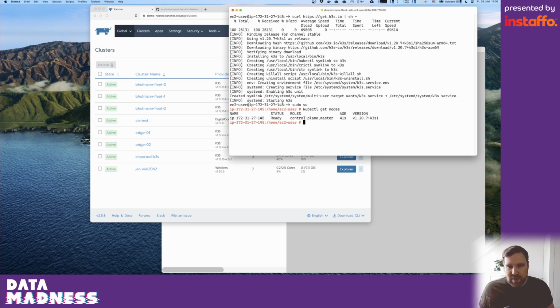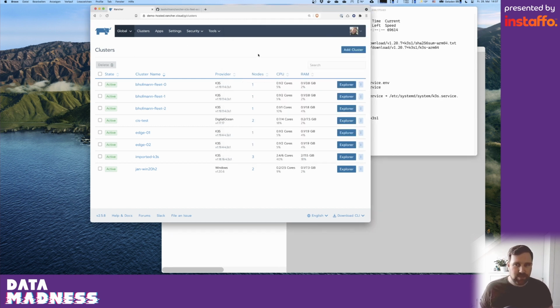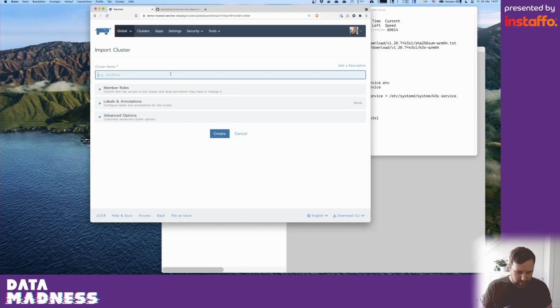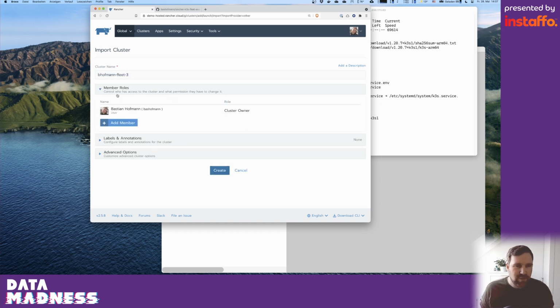So my Kubernetes cluster here is up and running and ready. I want to put this now into our central management. And all I have to do is here to click Add Cluster. And from the different options to create new clusters within the Rancher management system, I say, okay, please register an existing Kubernetes cluster in my central management. I can give this cluster a name. And then I can, of course, decide which users within Rancher should have access to the cluster and which permissions they should have in the cluster.